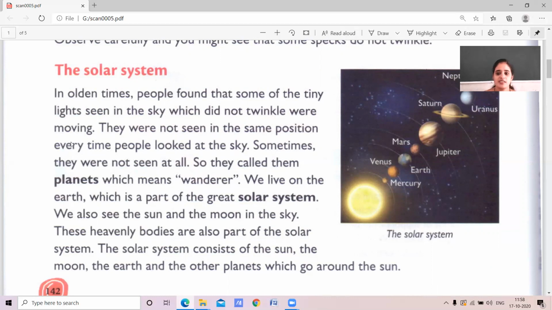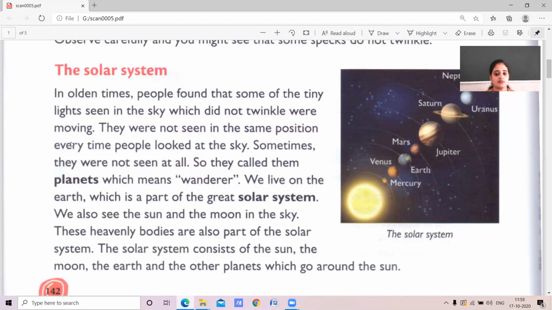We also see the sun and the moon in the sky. Yes, children. Obviously, if you look at the sky, we can see the sun, we can see the moon. During the day, we see the sun. During the night, we see the moon, children. These heavenly bodies are also part of the solar system.